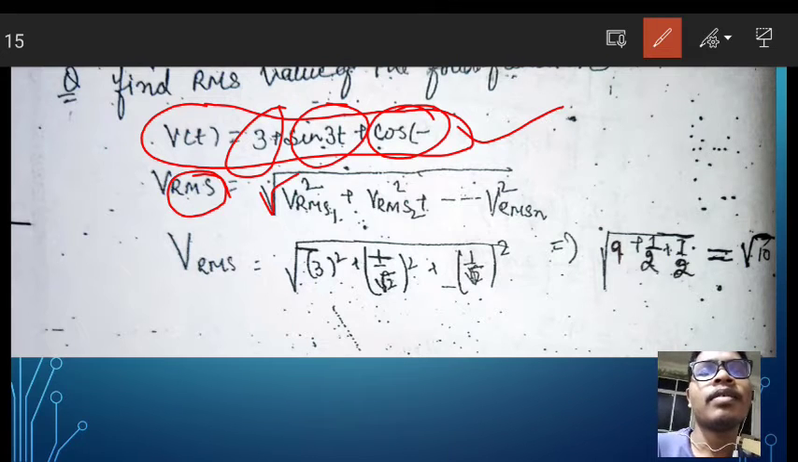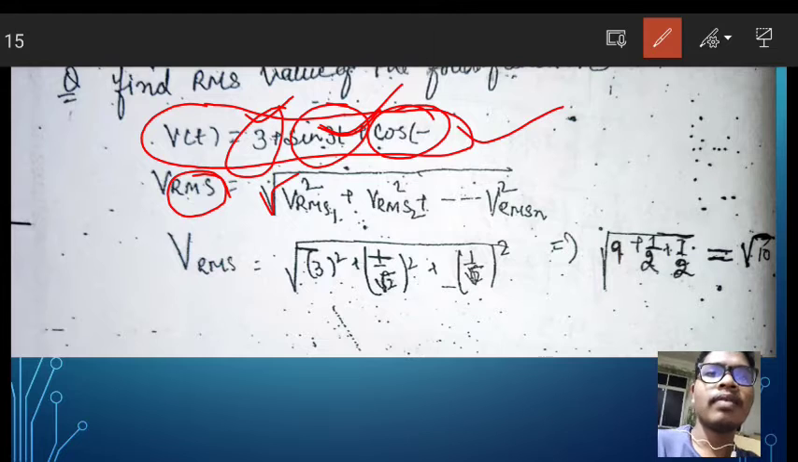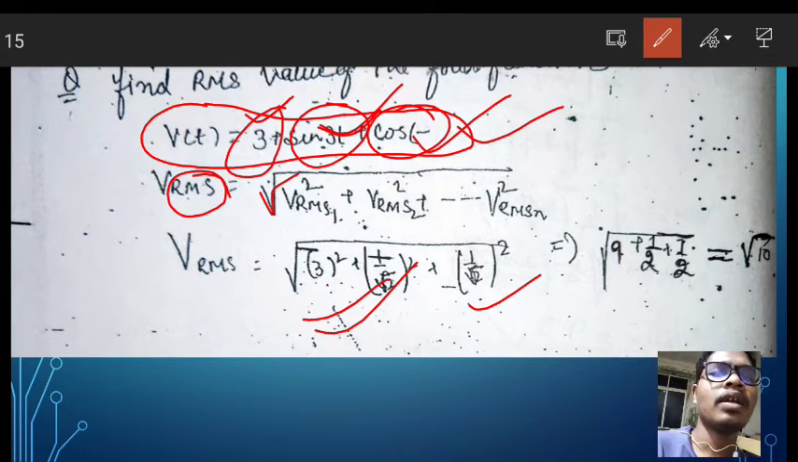Okay, so the RMS value of this is 3 square. Then the RMS value of this is the sinusoidal waveform. We already know the sinusoidal waveform RMS value is 1 by root 2 square, and for cos t that is also 1 by root 2 square, and the total RMS is the root over of this. So 3 square, that is 9, plus 1 divided by root 2 square, that is 1 by 2, and 1 divided by root 2 square, that is 1 by 2. After calculating we will get root over 10 as our RMS value.